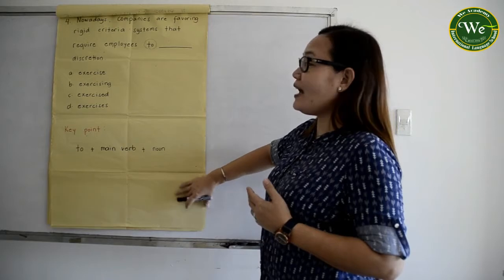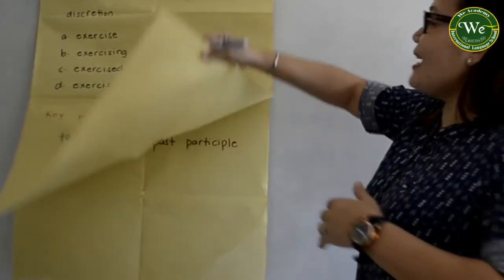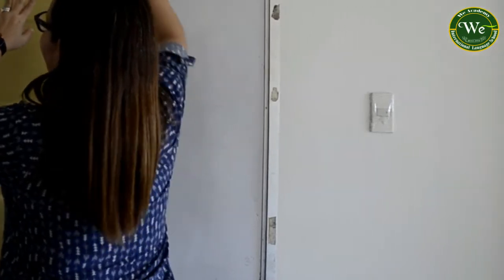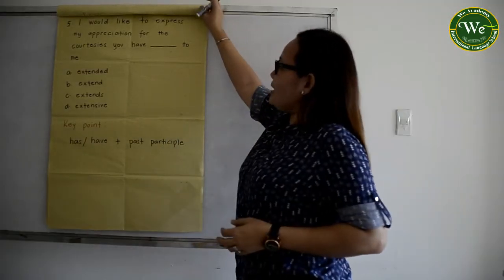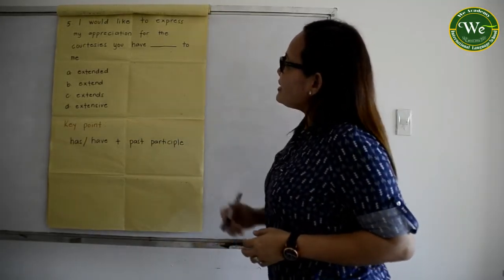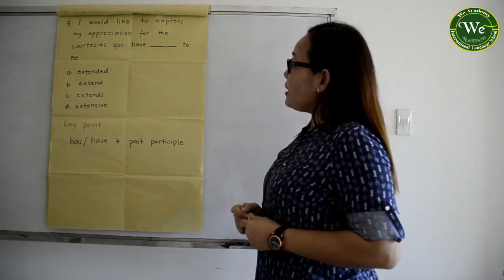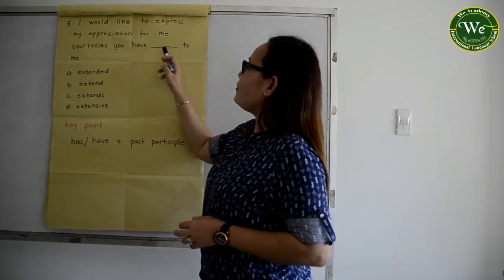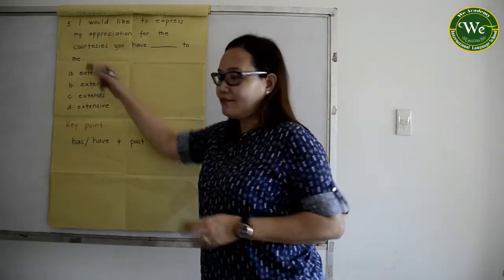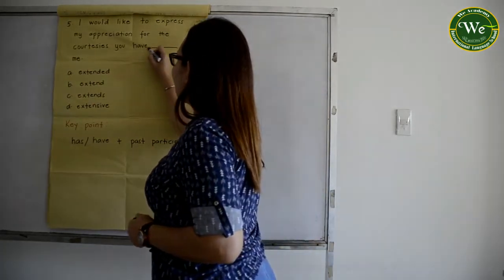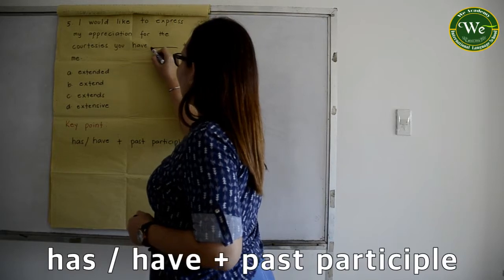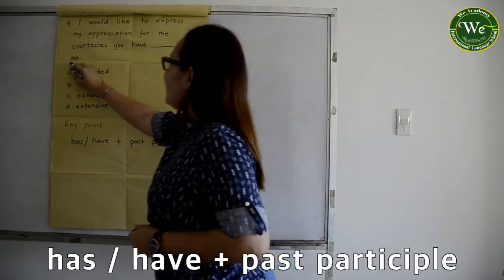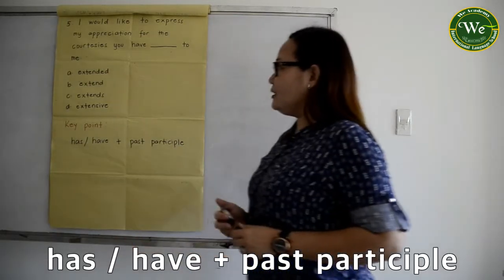Okay, so now I am down to sentence number 5. Sentence number 5 goes like this. I would like to express my appreciation for the courtesies you have blank to me. The pattern is have plus preposition and object of preposition.